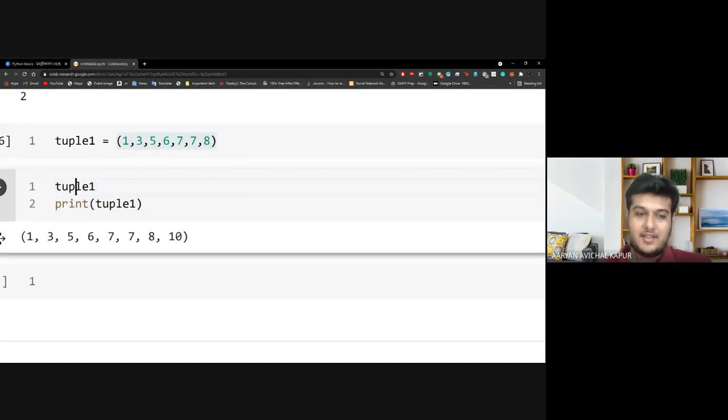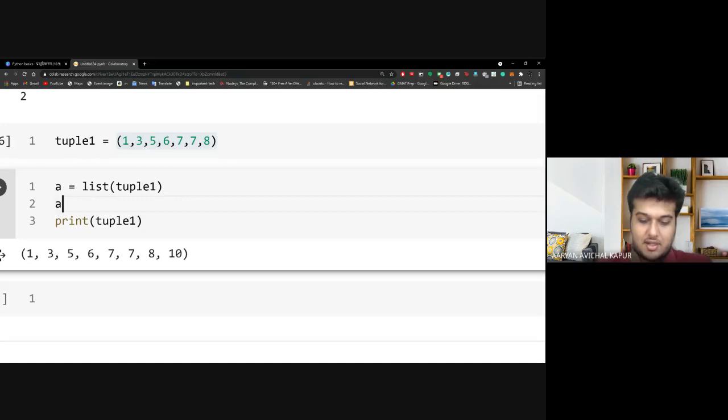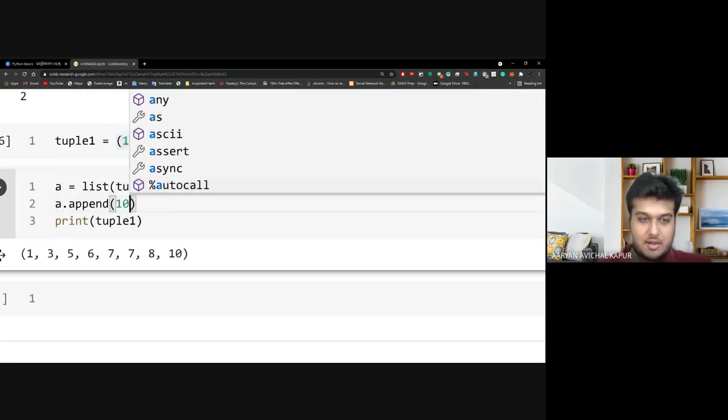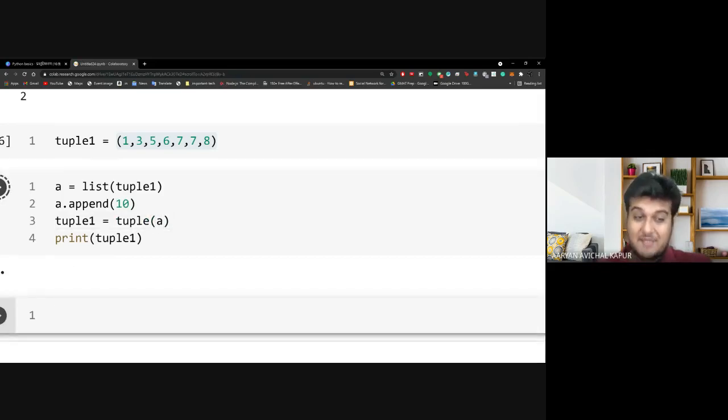Another way is that you make the tuple a list, and then you append 10, and then you make tuple1 equal to the tuple of a. This is not the best way to do it, but as you'll see, this does work.